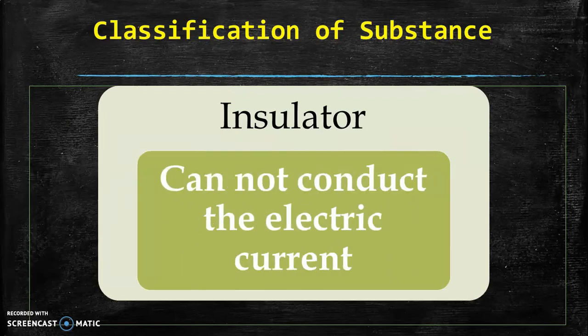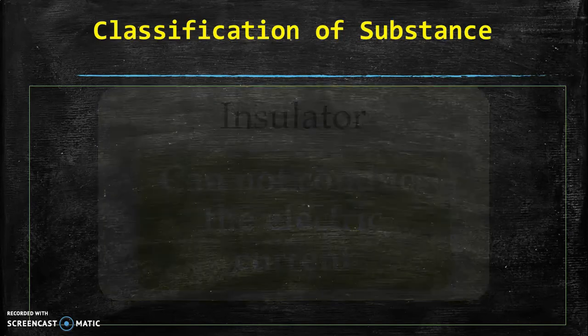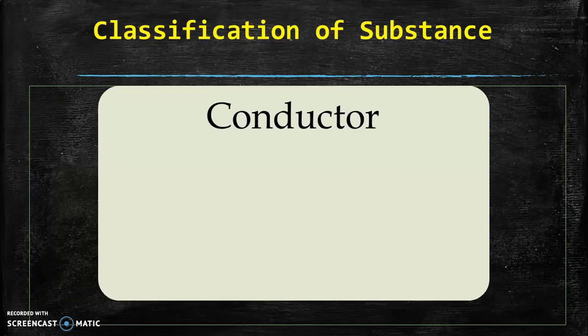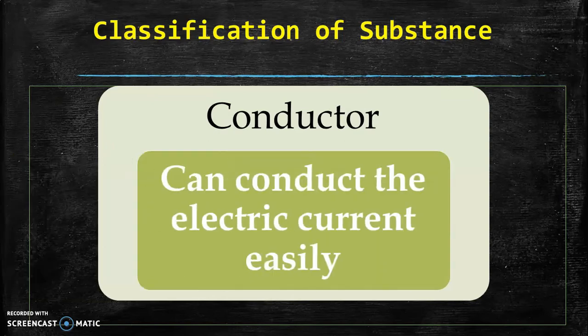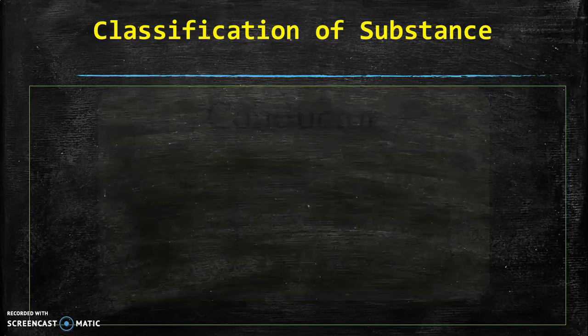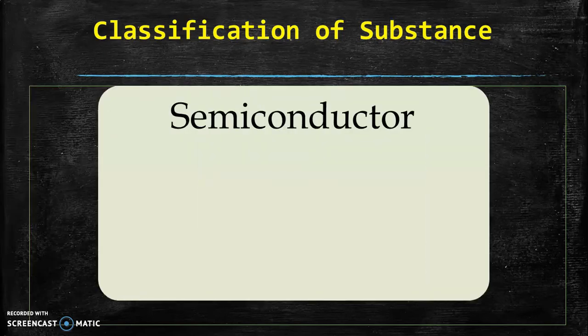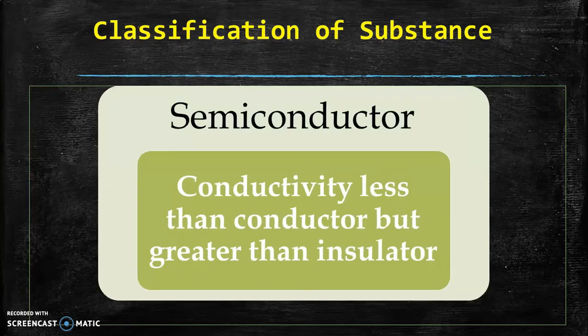Insulator cannot conduct the electric current. Conductor can conduct the electric current very easily. And the new category of the substance, that is semiconductor. The conductivity of the semiconductor is less than conductor, but it is greater than insulator.